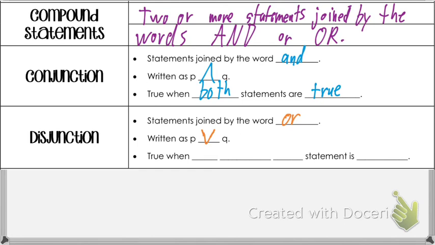Okay. So, disjunctions are true when at least one statement is true. We'll talk about what that means.